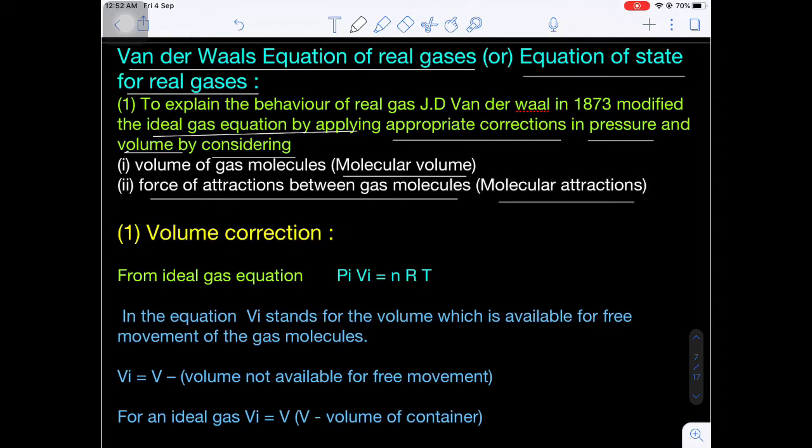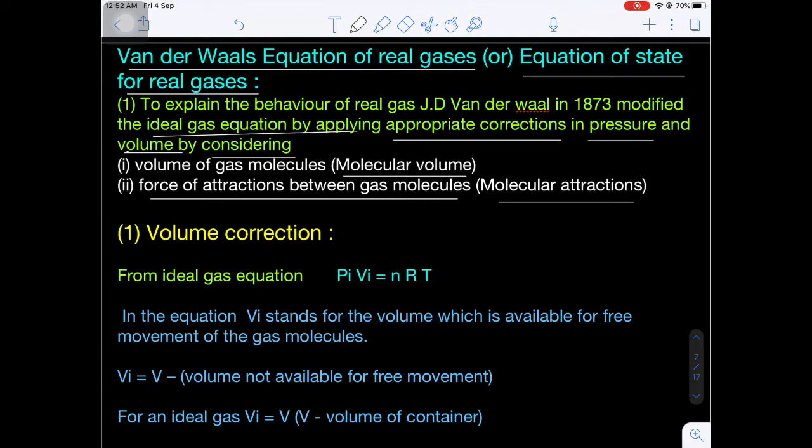That is only an assumption. But in reality, the molecules will have finite volume. That's why the volume of each molecule should be considered.